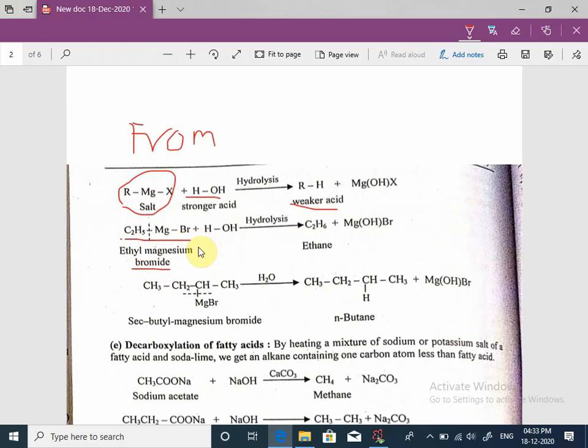When hydrolysis of ethyl magnesium bromide takes place, the bond between this carbon and magnesium breaks. It is CH3-CH2-Mg-Br.